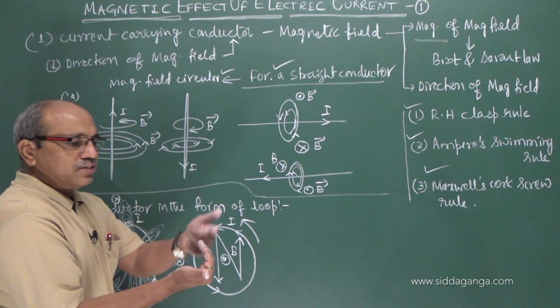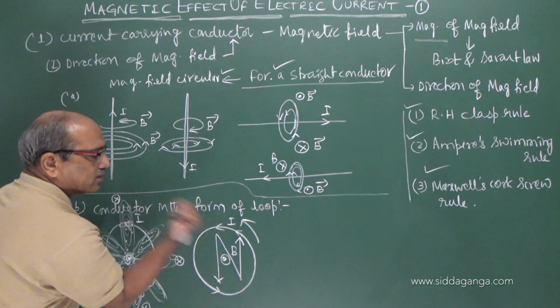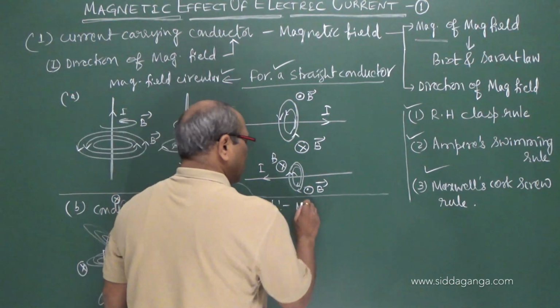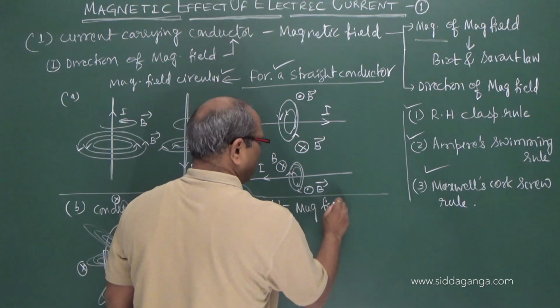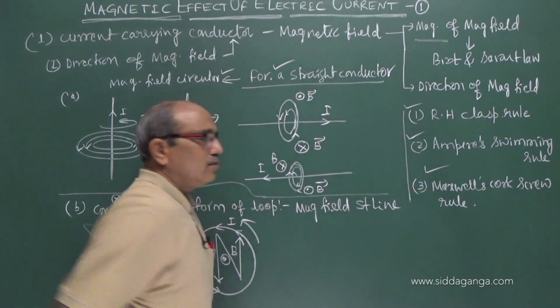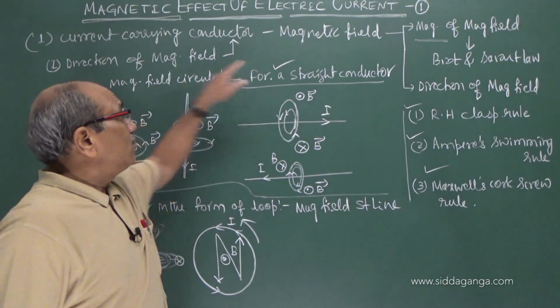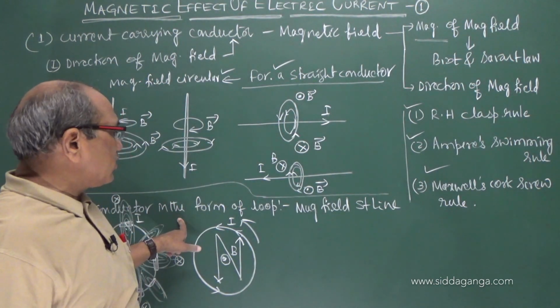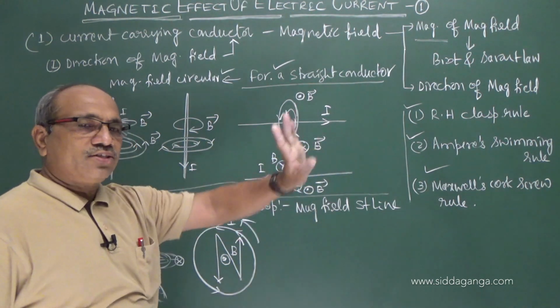All fingers represent the current, and the thumb represents the field direction. Now the field is straight. Magnetic field is along a straight line. For a straight line current, the magnetic field is circular. When the conductor is circular, the magnetic field is straight.